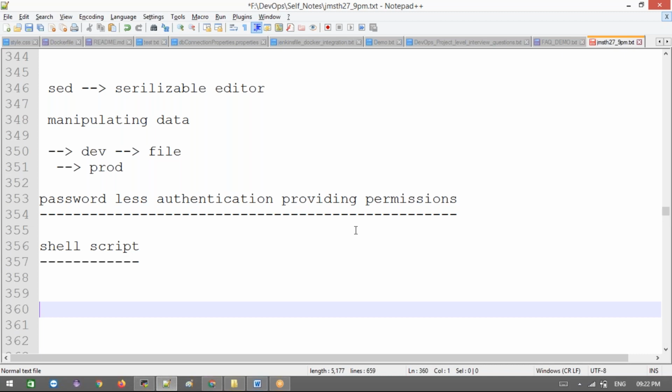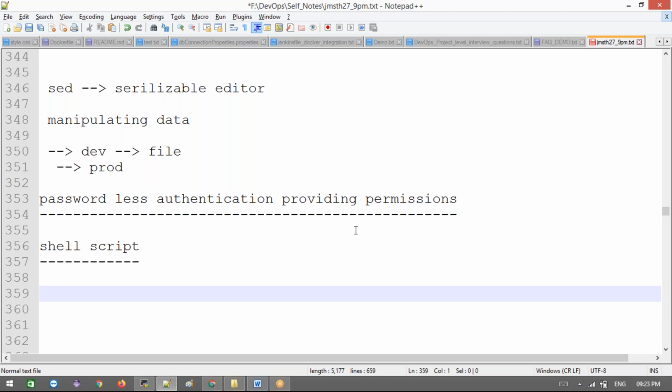When you enter the office, you would need to delete this manually. Instead of deleting manually, you write one shell script and put it into a cron job. We'll discuss the cron job in the next class, tomorrow. That cron job is very important for DevOps. That is the main thing we do in DevOps.